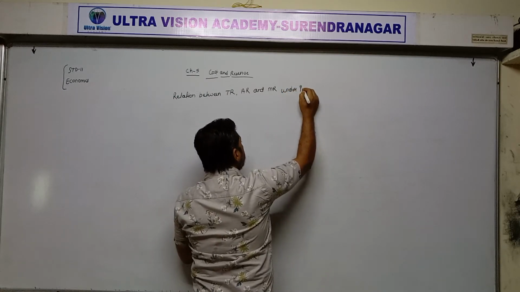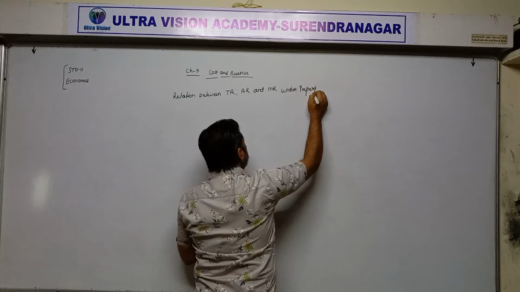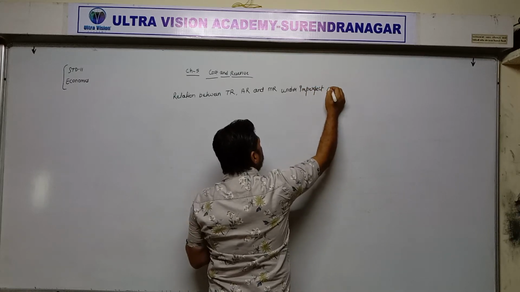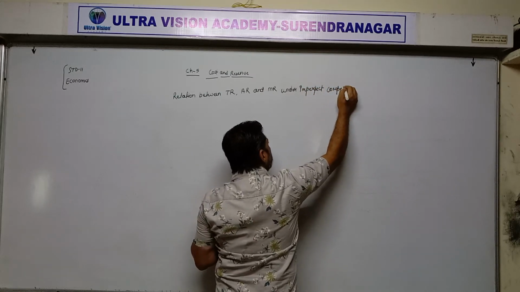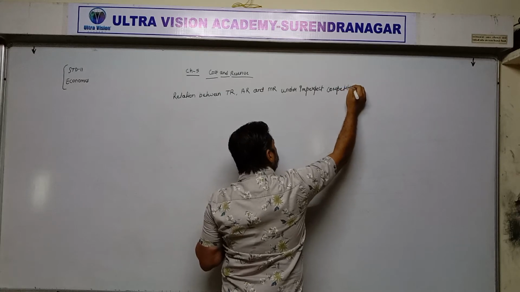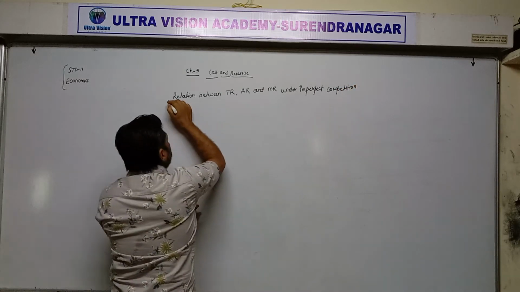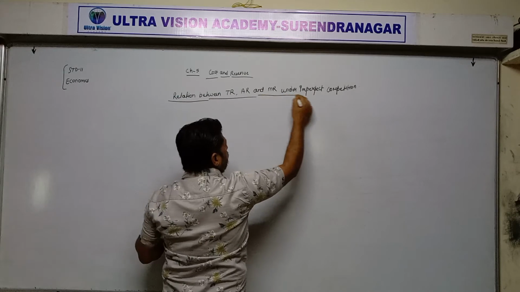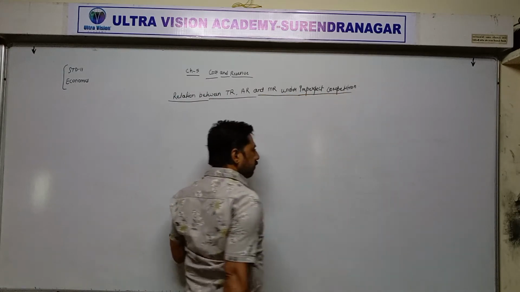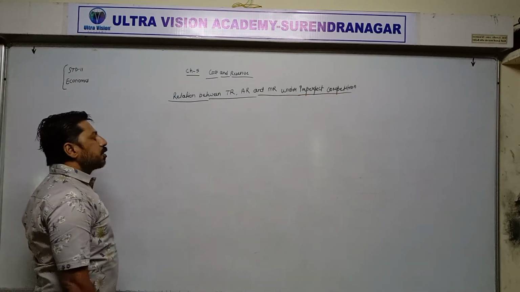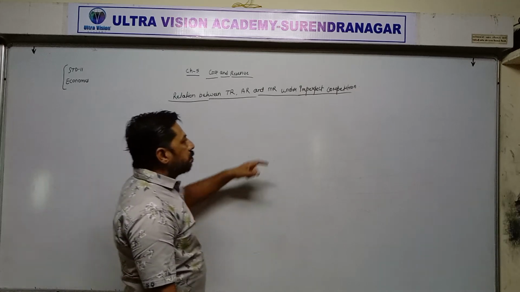Under imperfect competition. Now, what is the nature of price under imperfect competition?